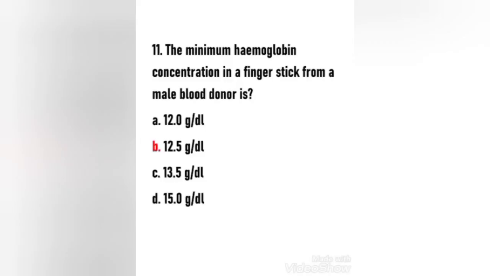Next question. The minimum hemoglobin concentration in a finger stick from a male blood donor is 12 gram per deciliter, 12.5 gram per deciliter, 13.5 gram per deciliter, 15 gram per deciliter. Here the right answer is option B, 12.5 gram per deciliter.